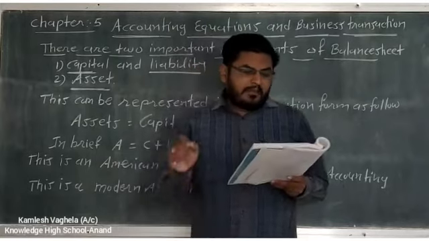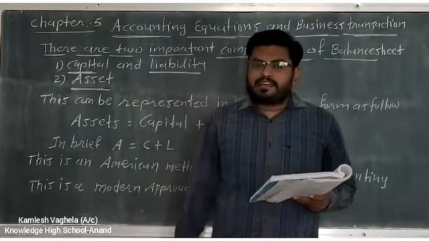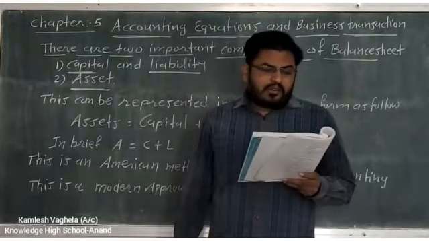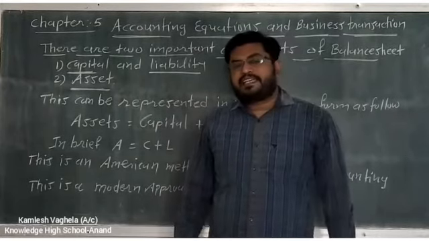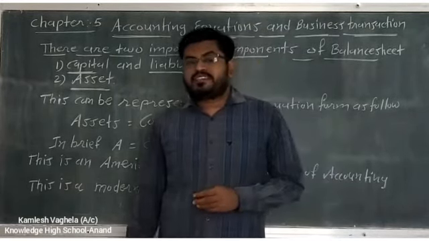Now, capital and liabilities and assets, as per the norms of double entry system, the total of the above mentioned 2 components remains identical. Now we are following which system?